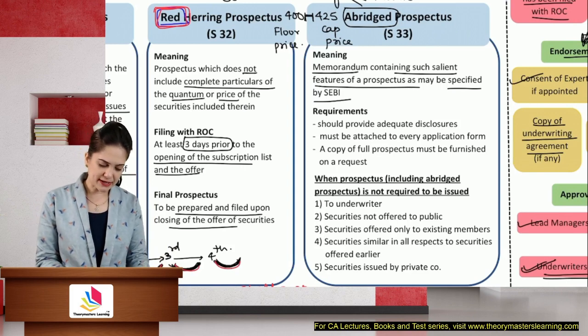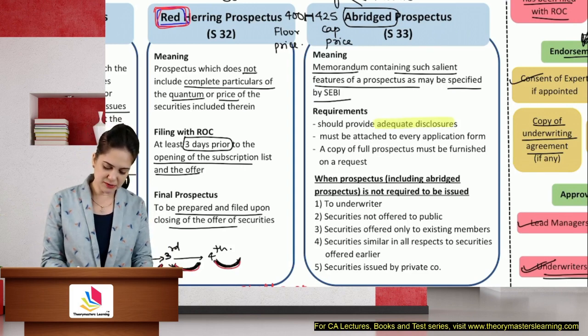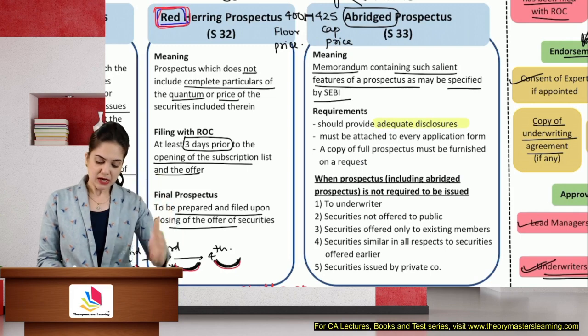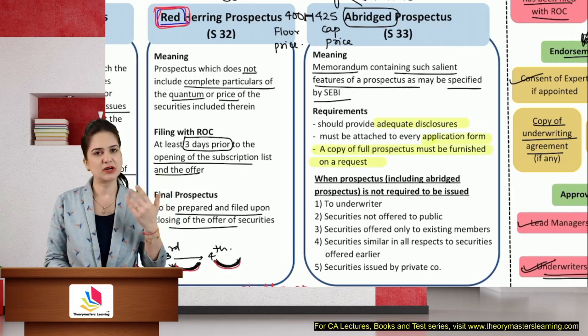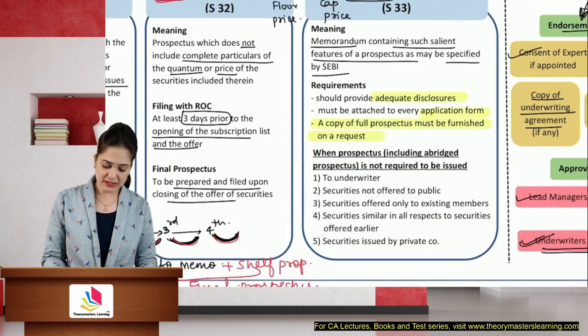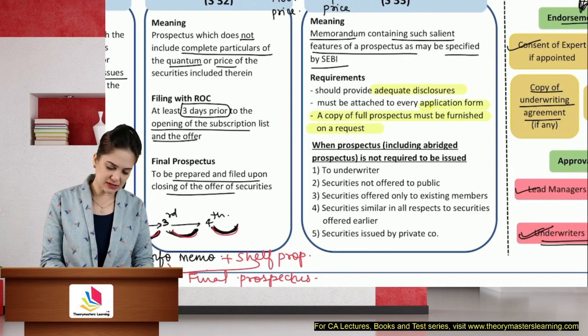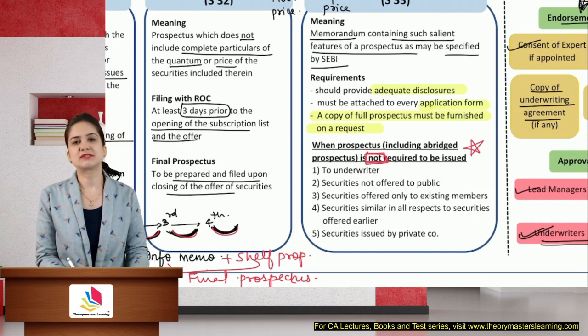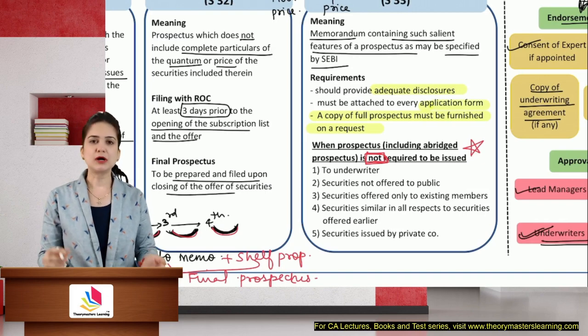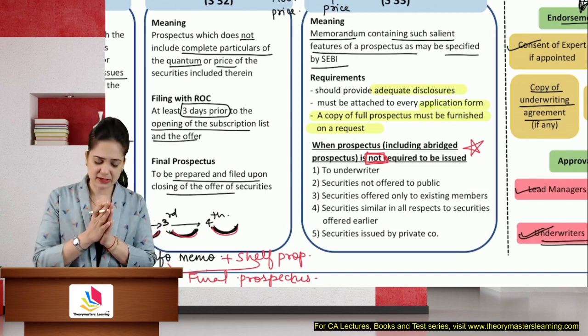It should provide adequate disclosure. Adequate is a very dangerous word because it is so subjective. It must be attached to every application form, and a copy must be furnished whenever required. This is very important for exam circumstances where a prospectus or abridged prospectus is not required to be issued. So these are certain circumstances wherein you need not issue a prospectus or even an abridged prospectus.